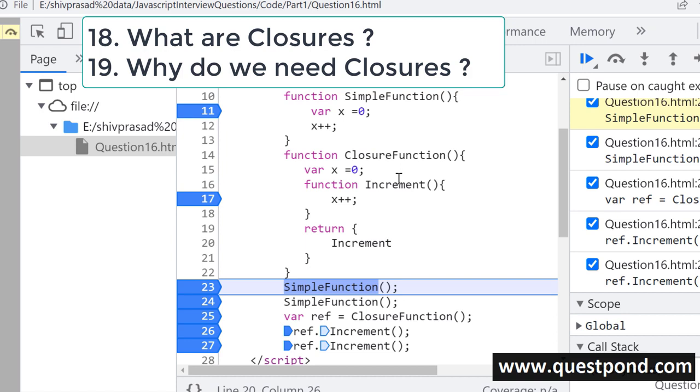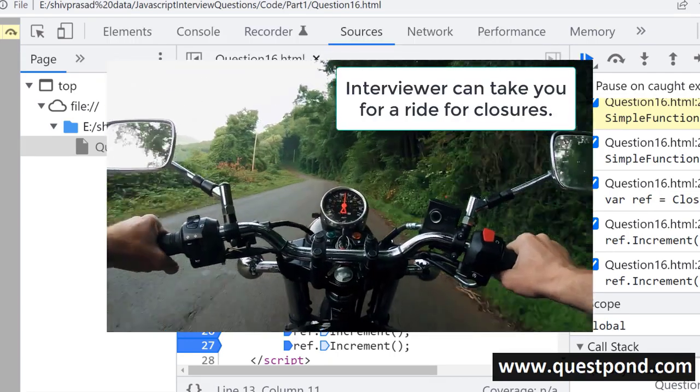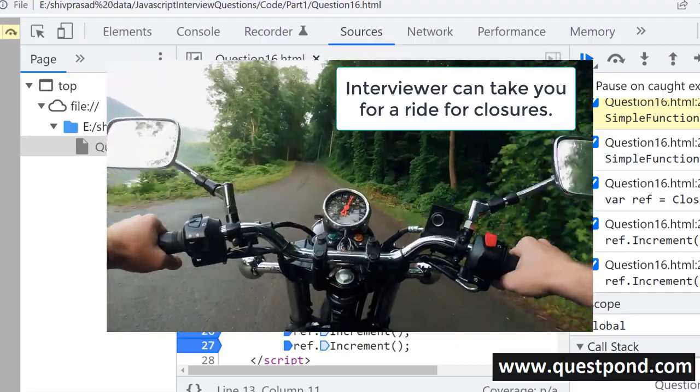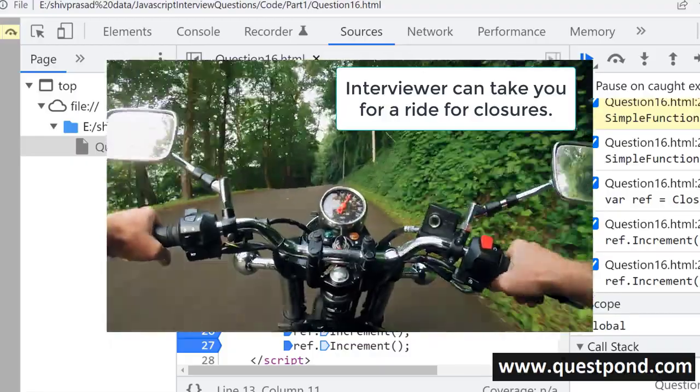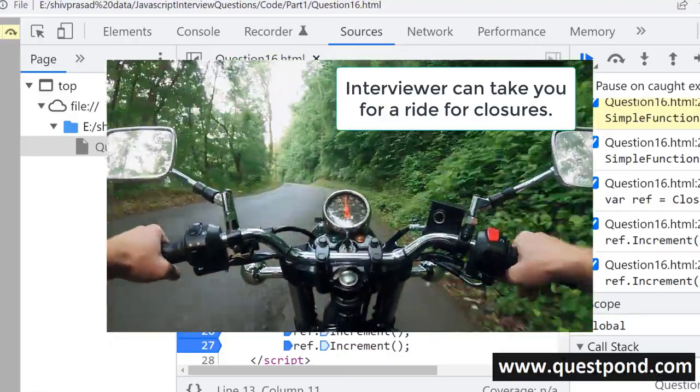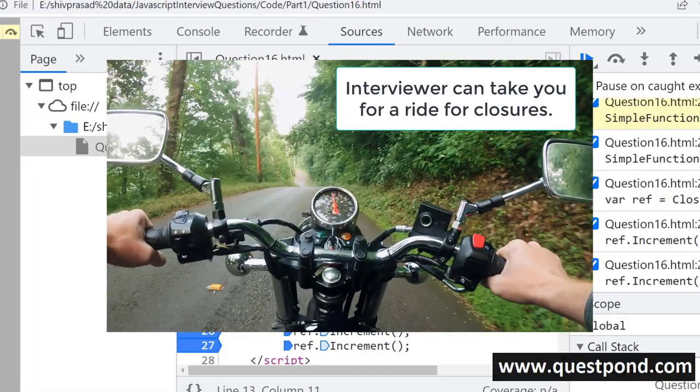Explain closures. What are closures in JavaScript? Now, before I start here, I want to make a very important statement. Closures is one of those areas where the interviewer can really take you for a ride. So let's try to deal with this question very delicately, very cautiously. And remember the 3 P's which I talked about: be practical, be to the point, and be prepared, right?